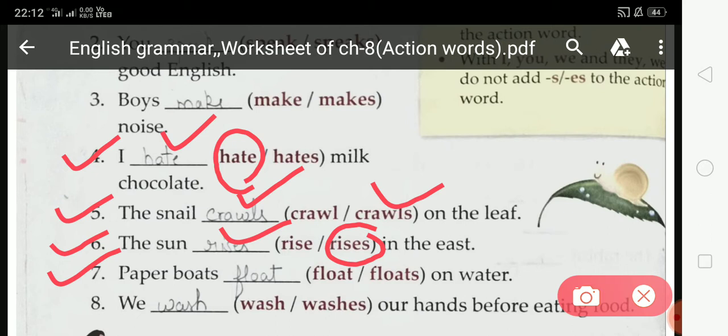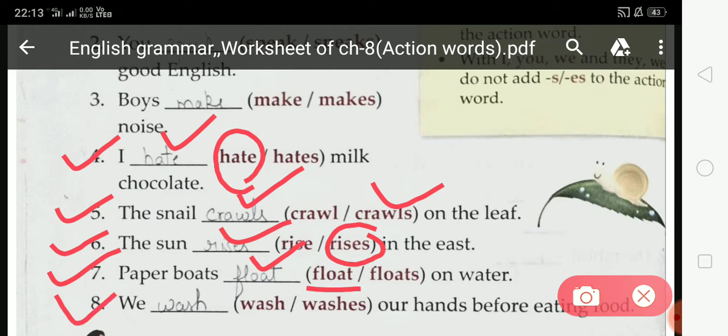Now come to 7. Paper boats on water. Which action word is suitable at this blank space? Float or floats? I think there is more than one boat. So when we talk about more than one person or thing, we do not add s or es to the action word. So students, here float is the correct option and you have to fill float at this blank space. Here float is already written.